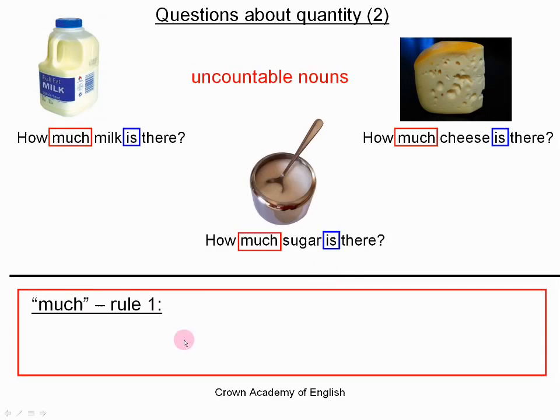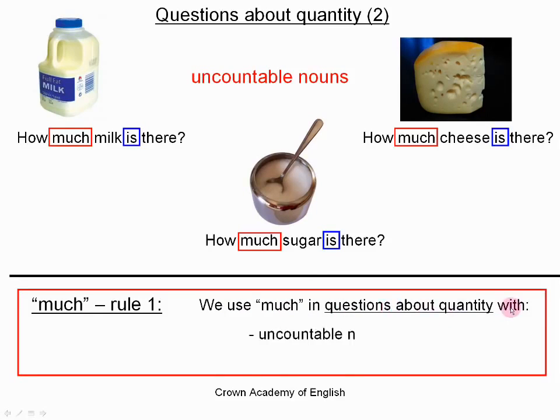So the rule here is we use much in questions about quantity with uncountable nouns. Alright? Uncountable nouns.